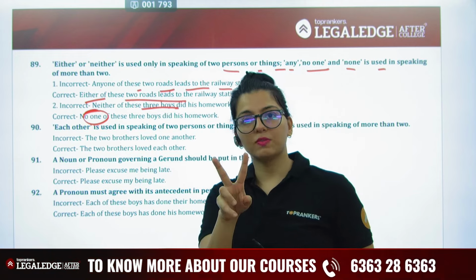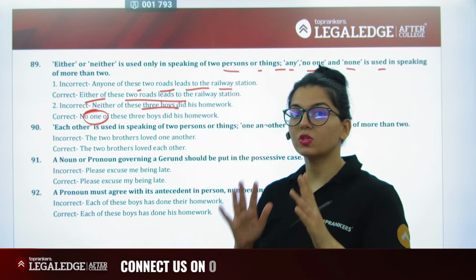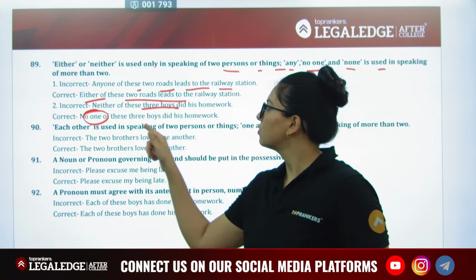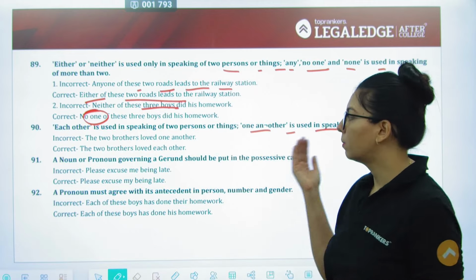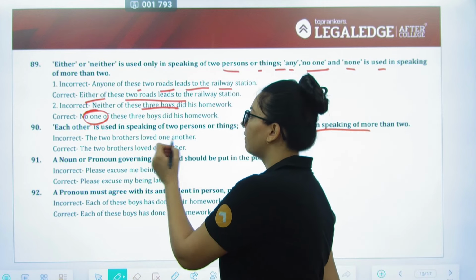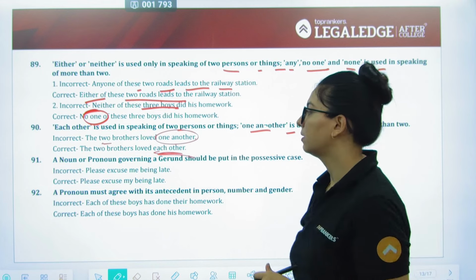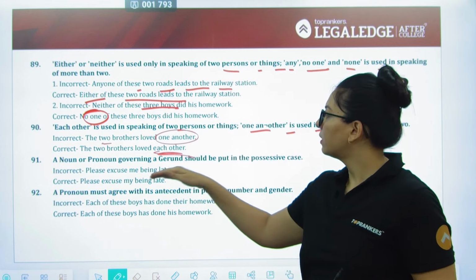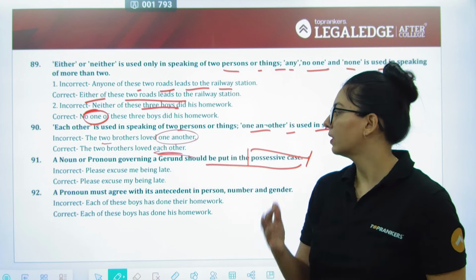Likewise, each other is always two, amongst is always three or more, right? So you cannot use it otherwise. Each other is used in speaking of two persons. One another is used. Oh, we just spoke of this. More than two. So the two brothers loved one another can't be, it's a count of two. इसमें आएगा each other.